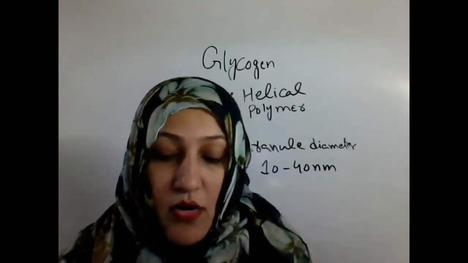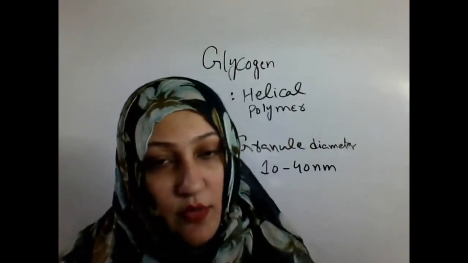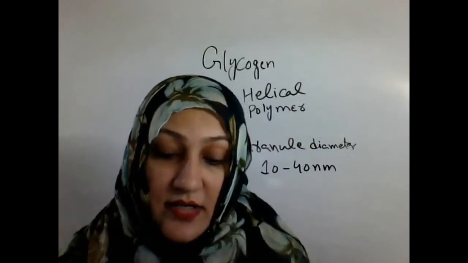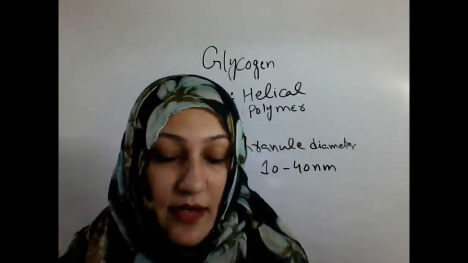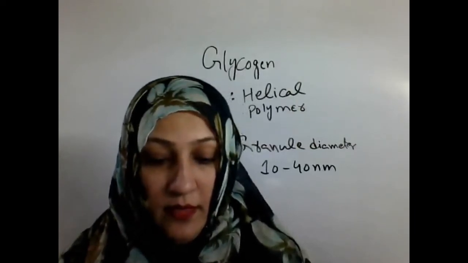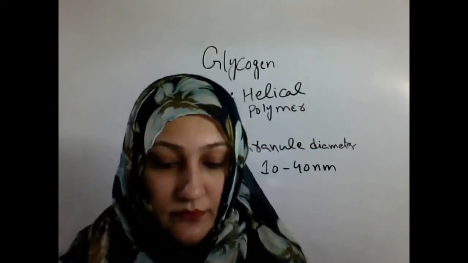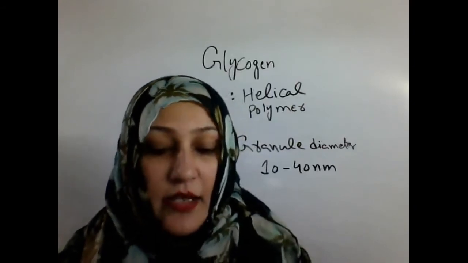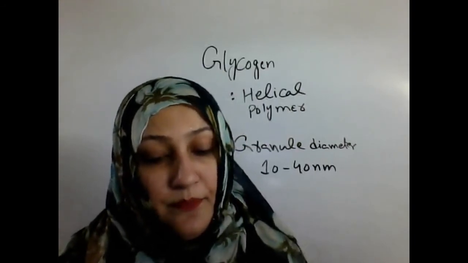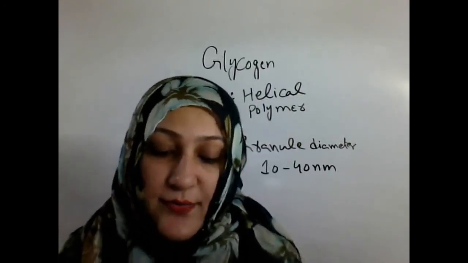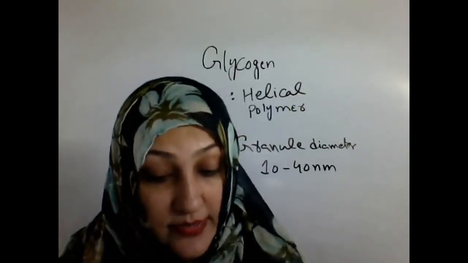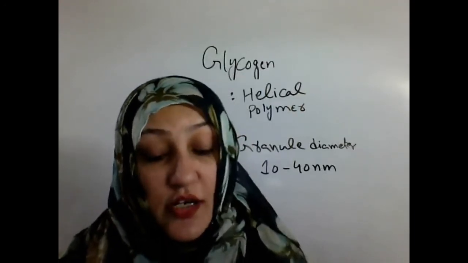It is an analog of starch, which is the main form of storage molecules in plants, but starch has fewer branches and is less compact as compared to glycogen. Glycogen is a large branched polysaccharide. It is the main storage form of glucose in animals and humans. Glycogen is an important energy reserve.